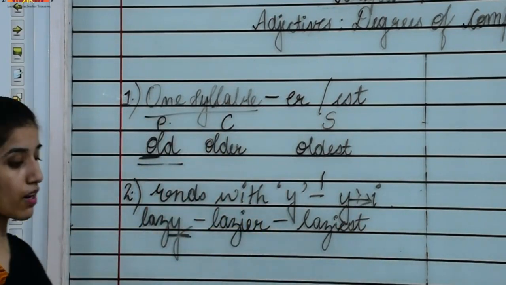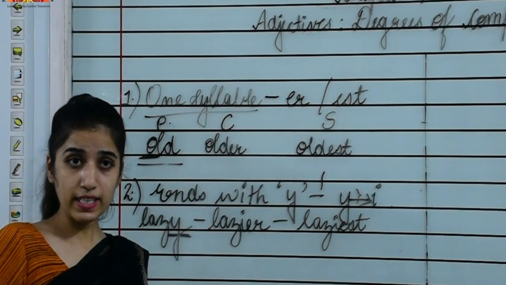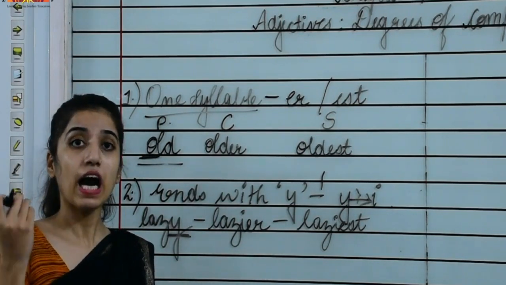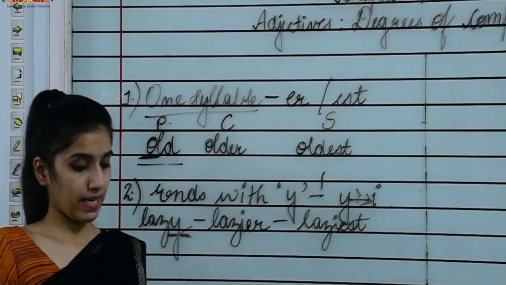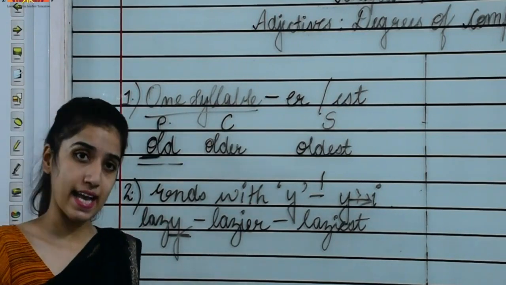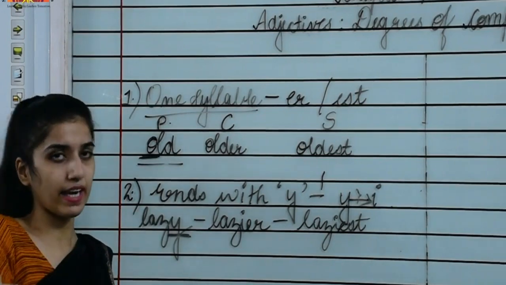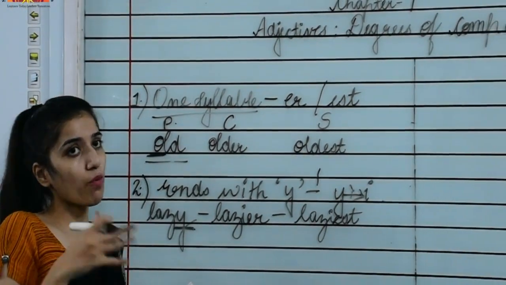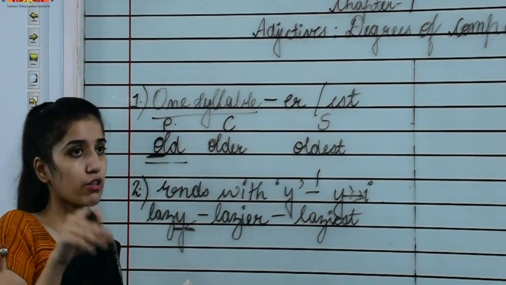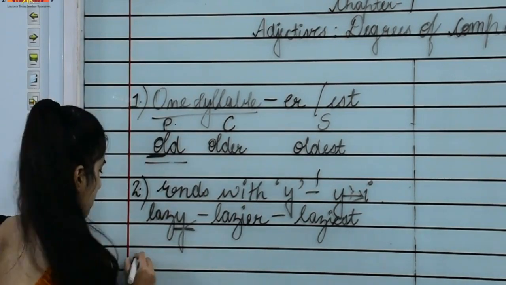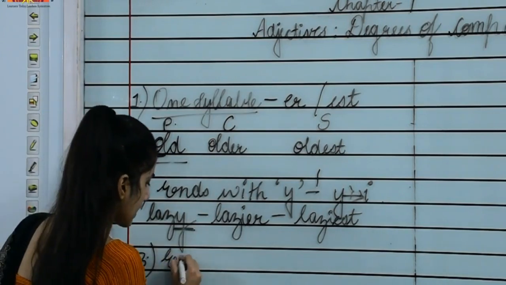Okay. Now seeing the third one, the adjectives that end in e form their comparatives by adding r and their superlatives by adding st. It's already having e with it, ending with it. So what we will do is just add r to form the comparative and st to form the superlative. So I can say like that, it ends